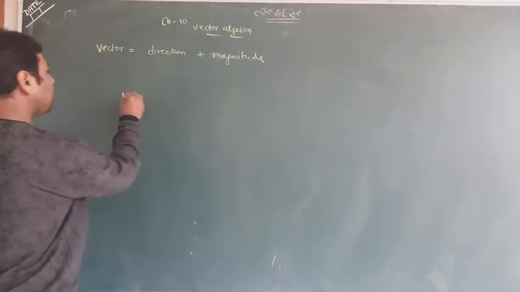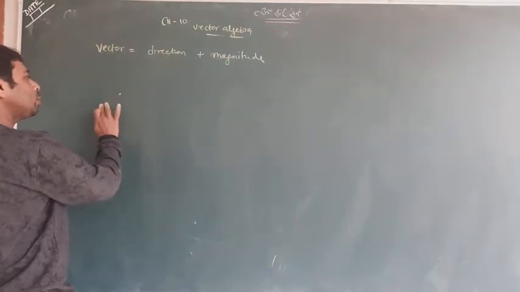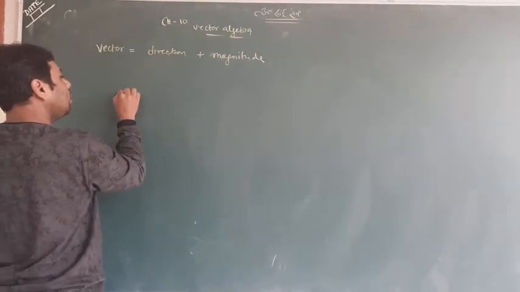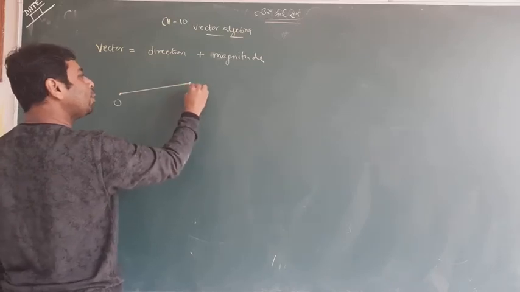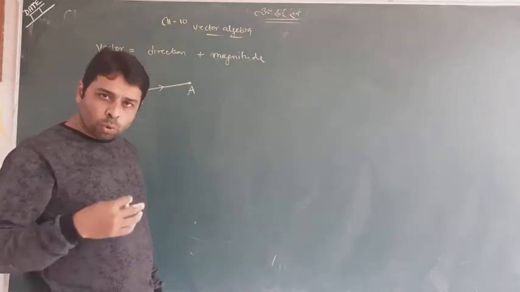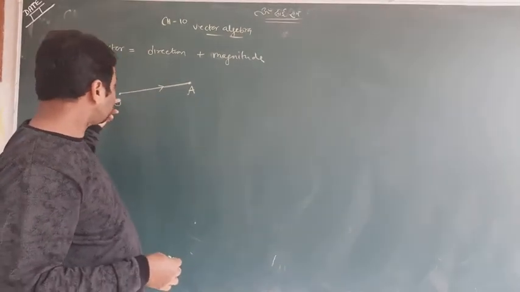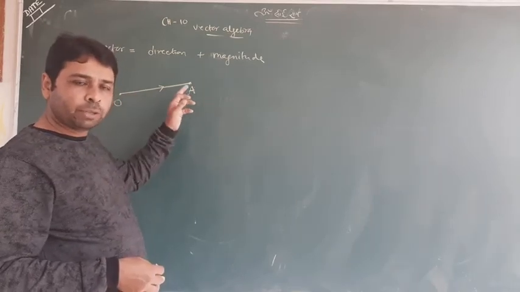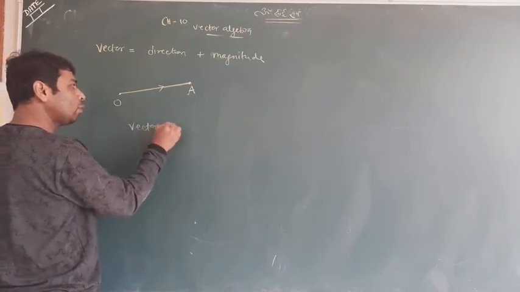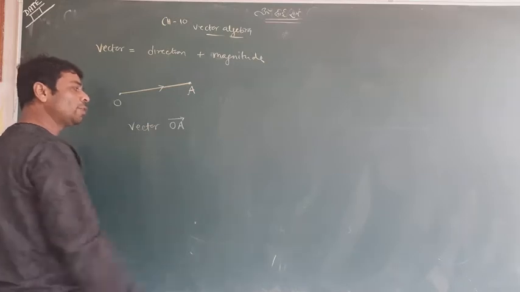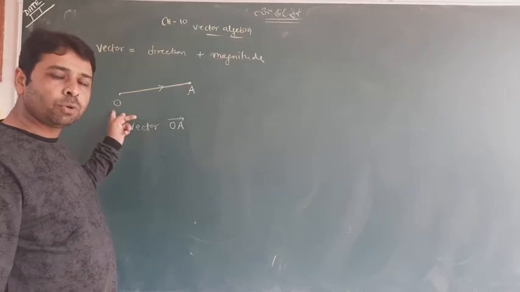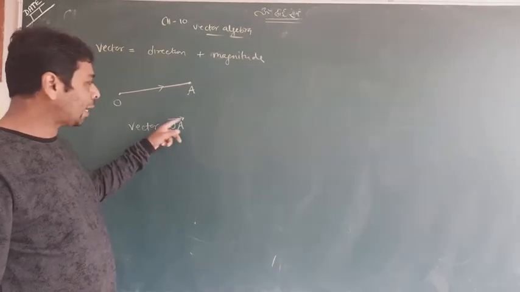Look at it again. Suppose this is the initial point O, and this is the terminal point A. I am making a direction from O to A, and can you see this picture shows that it is a vector OA, given by this direction, because the direction is towards A from O. The vector is written as OA vector.